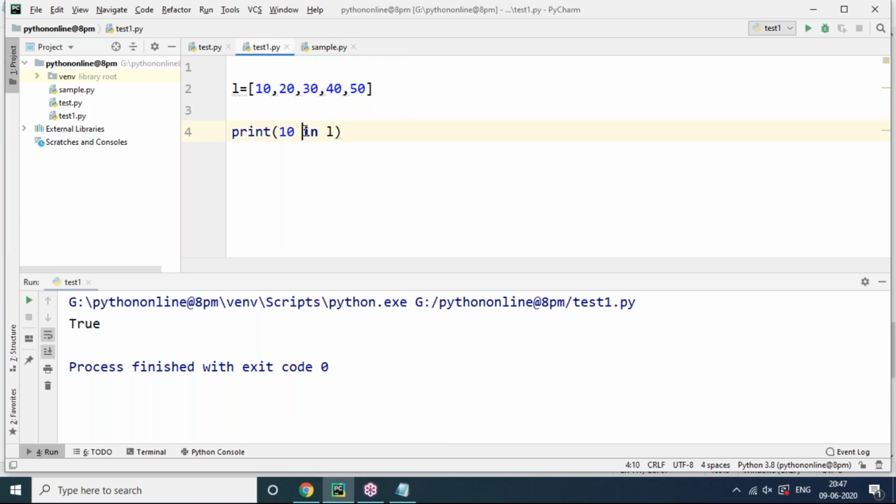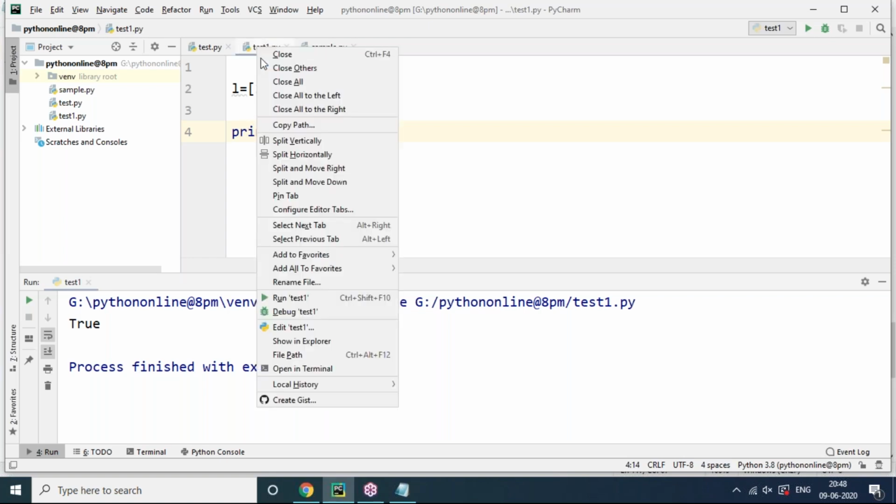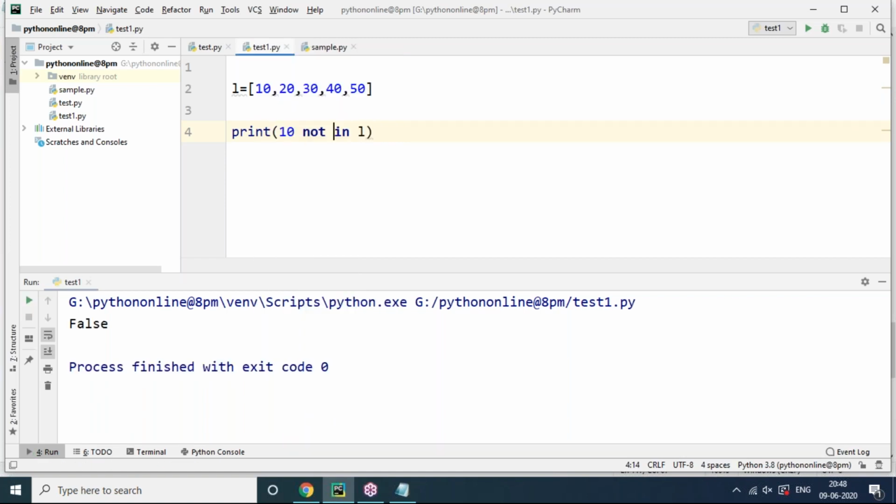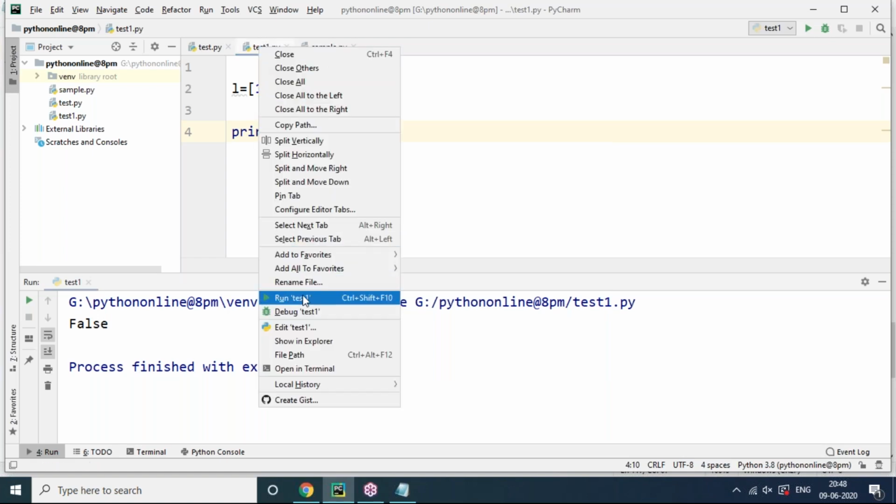For example, 10 not in L. I'm applying not in, and not in means opposite. I'm checking in reverse order. If my element, my value, is really not present in the sequence, that is the list, it returns true. But actually 10 is there in the list, so you are checking in the not in way, and it is going to return False. 10 not in L? No, it is in L. For example, 100 not in L. Yes, exactly, 100 is not there in the list. So you are able to check.